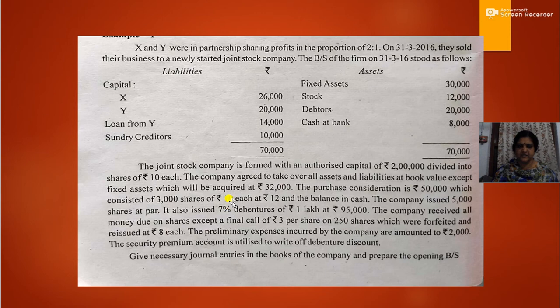When the par value is 10 and the final call money is rupees 3 per share, then the balance amount will be collected through application and allotment. So application and allotment money together will be rupees 7, that is the par value 10 minus final call money 3. So share application and share allotment rupees 7.